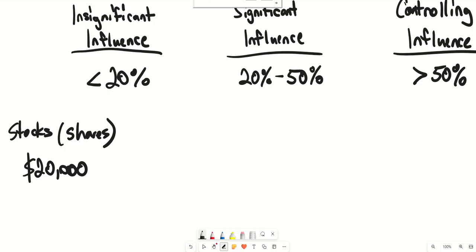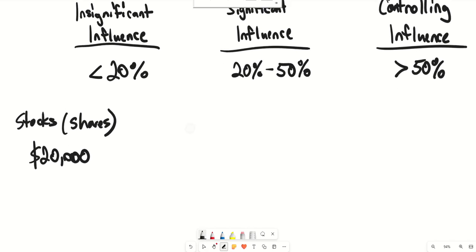So they acquired shares of $20,000, which equates to 19% ownership in the business, reflecting an insignificant influence. What does this initial acquisition of stocks look like?